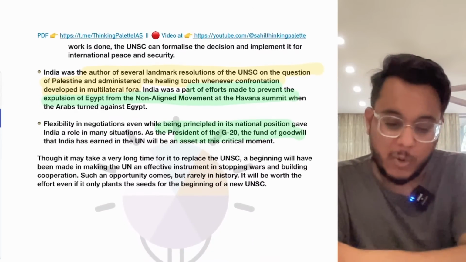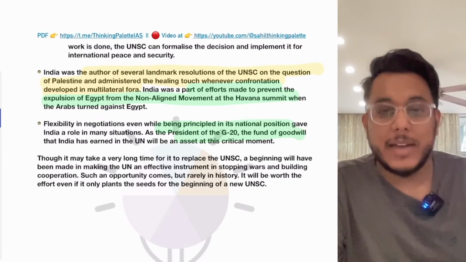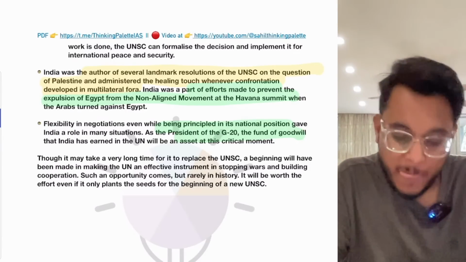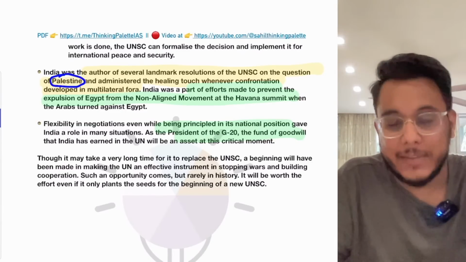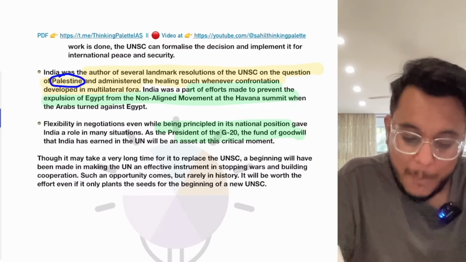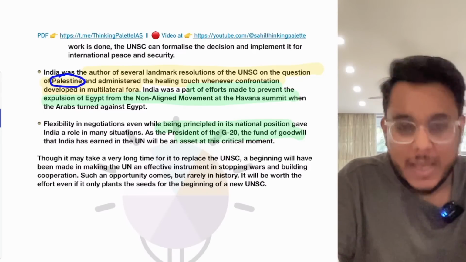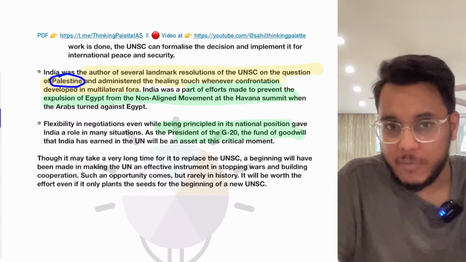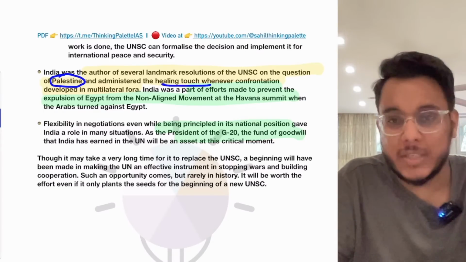Moreover, guys, in the past also India had a very good track record of defusing such kinds of tensions. For example, we see this with Palestine. When the Palestinian dispute between Israel and the Arab world was there, the Palestine matter was handled by India very sensitively. The two-state solution that we have proposed has been appreciated, and a healing touch was given to both the sides.